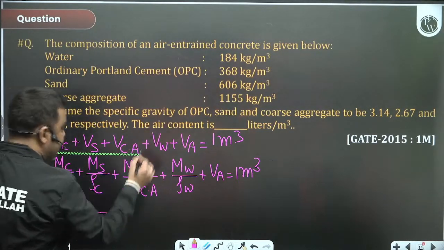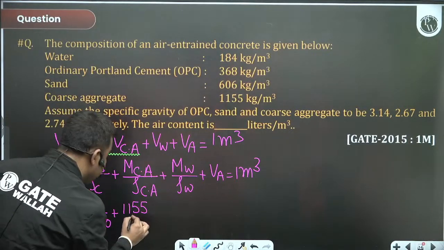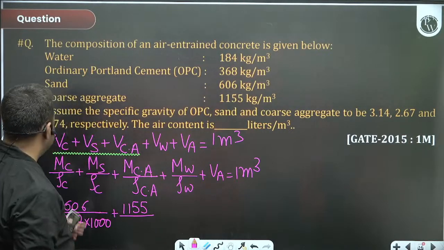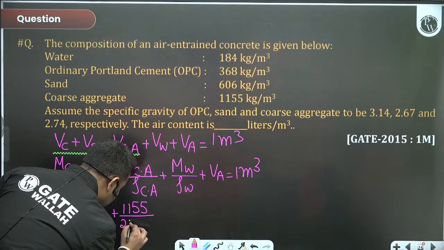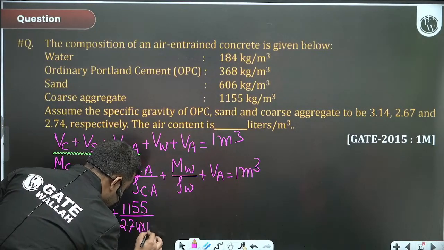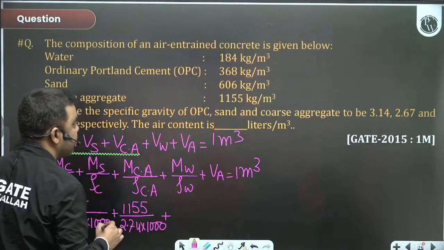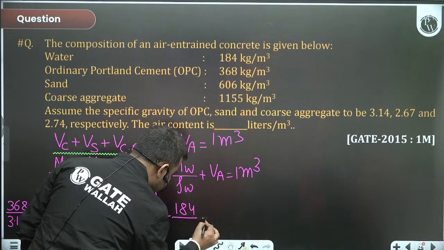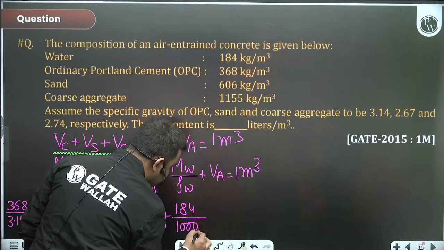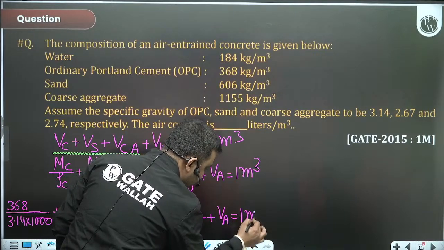How much is coarse aggregate? 1155 divided by specific gravity of coarse aggregate is 2.74. 2.74 into 1000, plus water, mass of water, how much? 184 kg. 184 divided by 1000 kg per m cube plus volume of air is equal to 1 m cube.